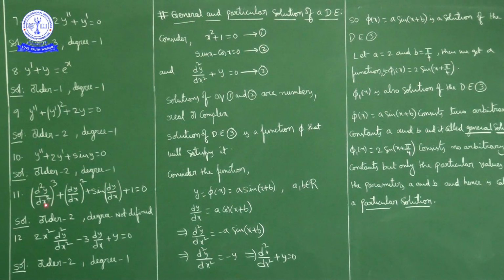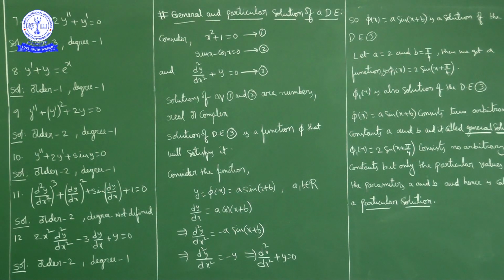D square y by dx square whole cube plus dy by dx whole square plus sin of dy by dx plus 1 is equal to 0. Now here the highest order derivative is d square y by dx square, so order is 2. What about degree?